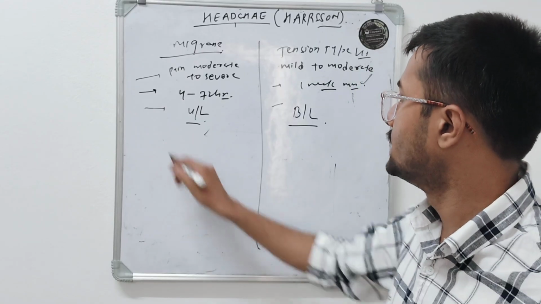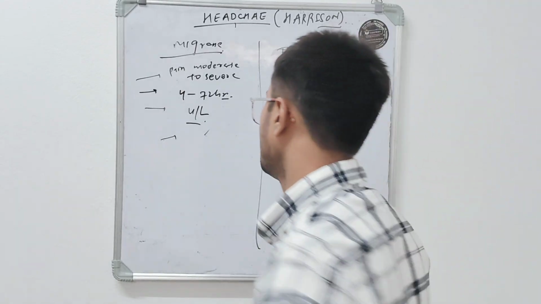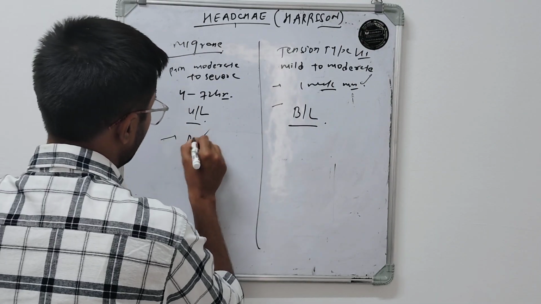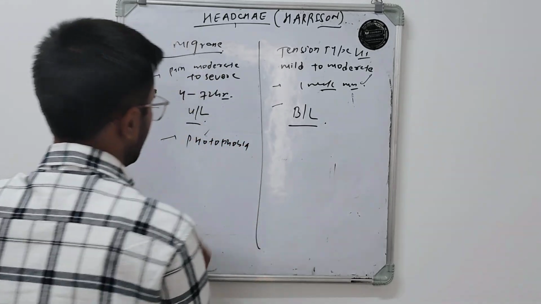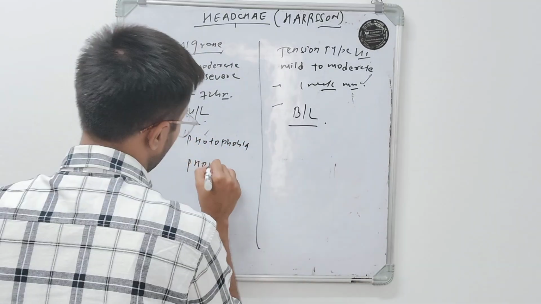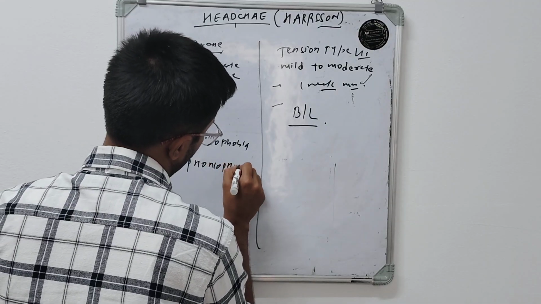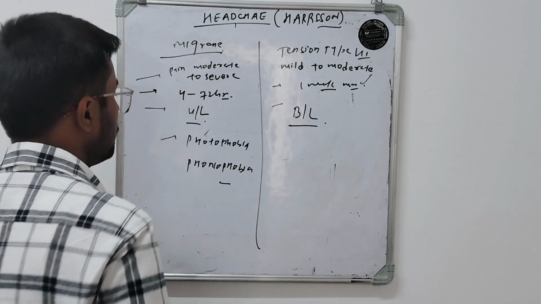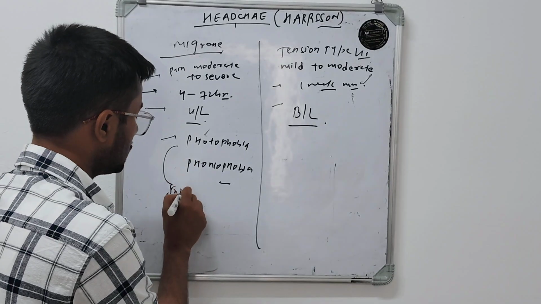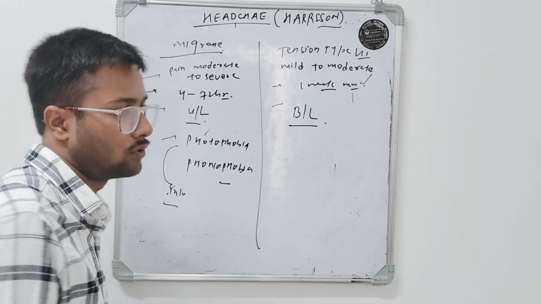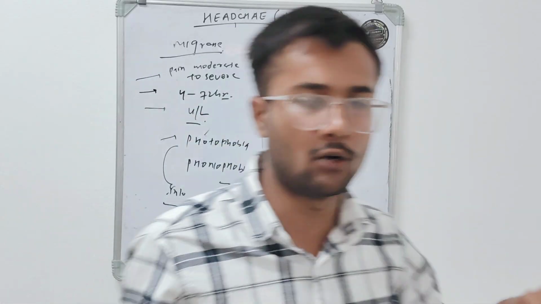The other feature is that in migraine, the patient has photophobia and phonophobia. What is the meaning of photophobia? Photophobia means intolerance to bright light, and phonophobia means intolerance to loud sounds.